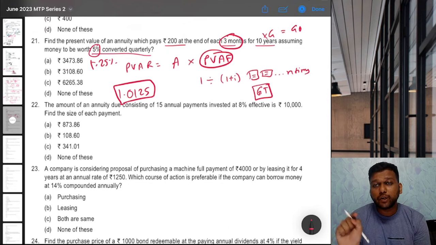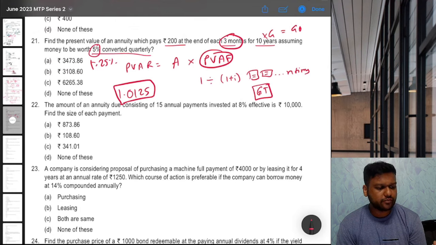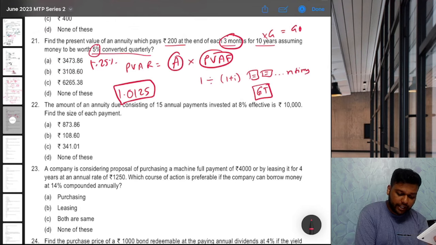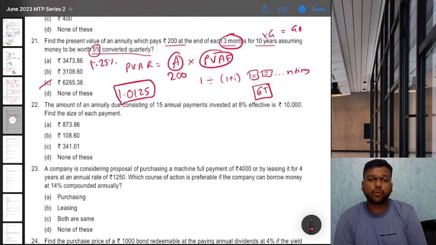So we have to press equal to 40 times. You can note the steps and go according to that. But let's do it. Press equal to 40 times. Then press GT and then into the annuity amount, which is 200. That's it. So that gives you 6265, which is option C. No need to do anything else.